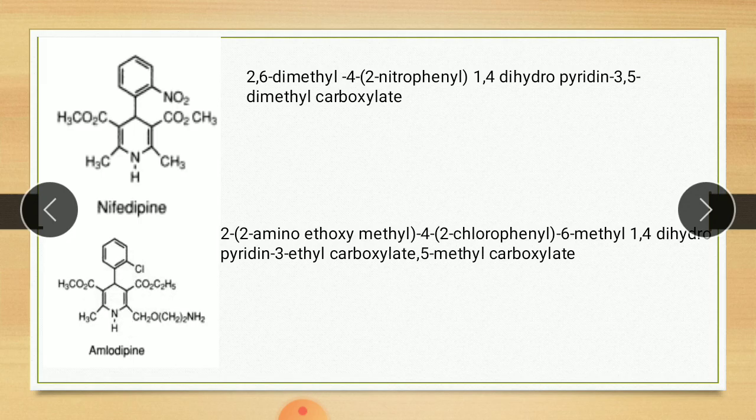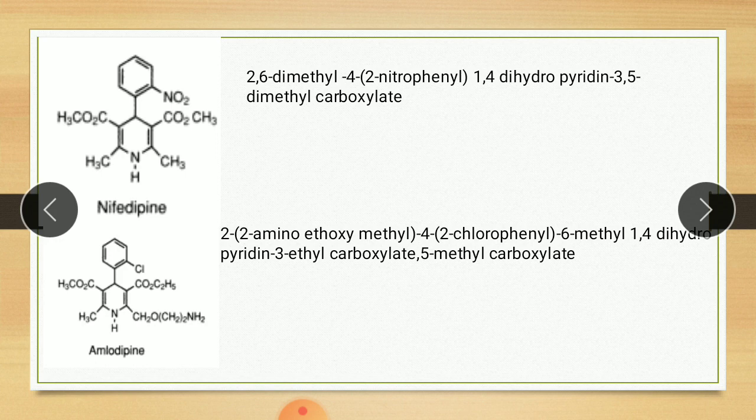Next drug, amlodipine. Again, it is a 1,4-dihydropyridine analog. First the IUPAC name. Here 2 means this 2. Again 2-aminoethoxy: this group is a 2-aminoethoxymethyl group. On the 4th position, this ring is attached, that is 4-chlorophenyl. On the 6th position, a methyl group is attached, 6-methyl.